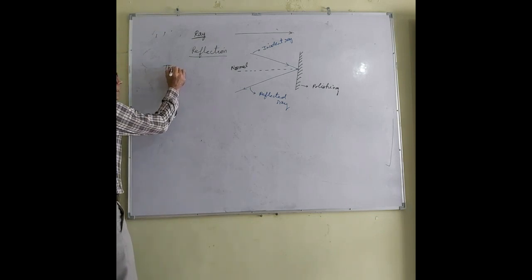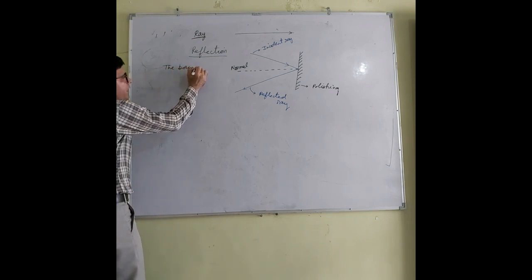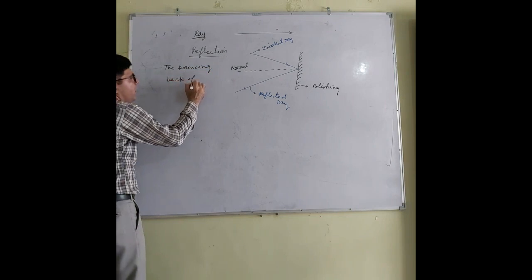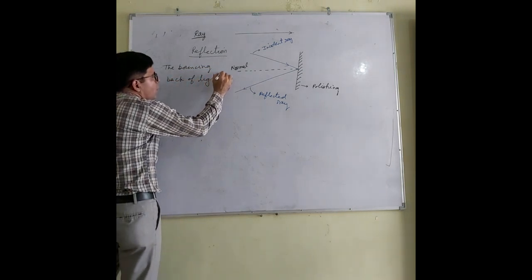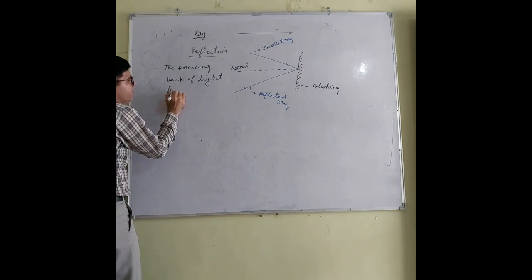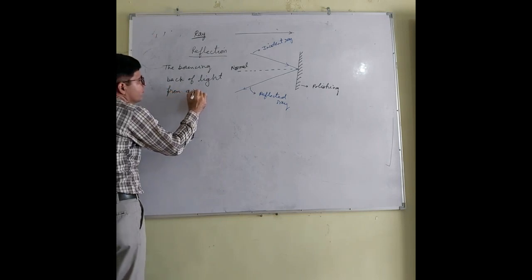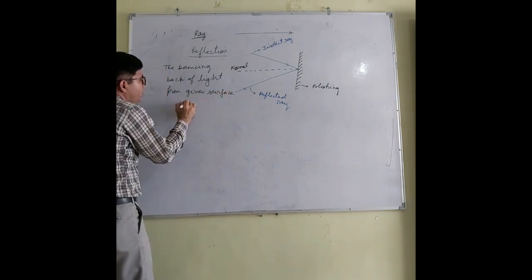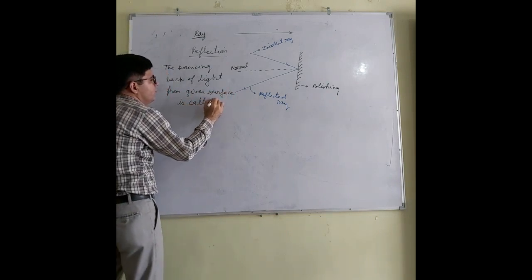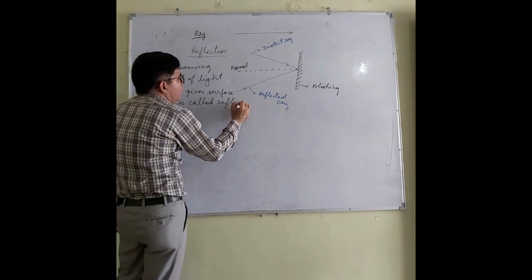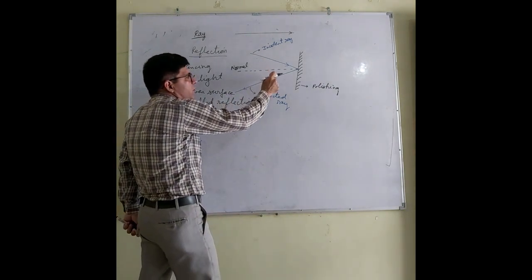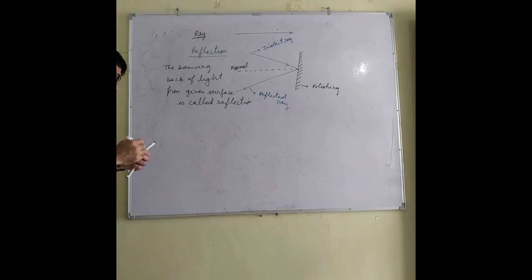The bouncing back of light from a given surface is called reflection. In reflection, this is the incident ray, this is the normal, this is the reflected ray.